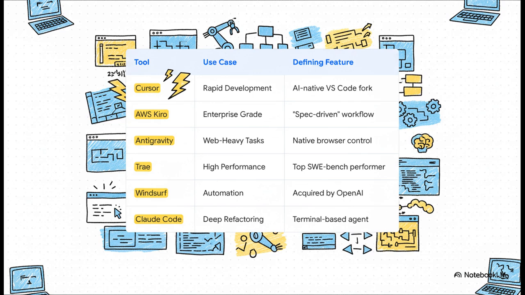Then you have the other end of the spectrum with enterprise-grade tools like AWS Kiro. That's all about structured, spec-driven development where maintainability and governance are king. And then you have the specialists. Google's anti-gravity is a beast for web-heavy tasks because it can literally control a browser. Windsurf is your go-to for automation if you're deep in the OpenAI world, and Claude Code is an absolute powerhouse for those deep, complex refactors that live in the terminal.